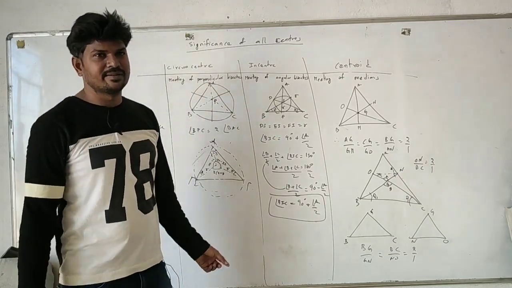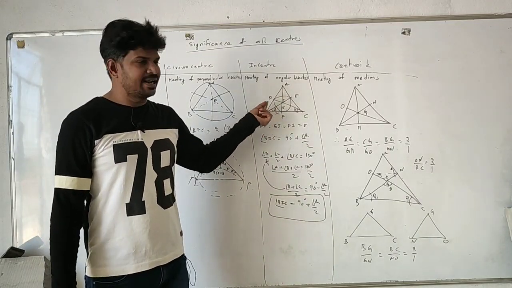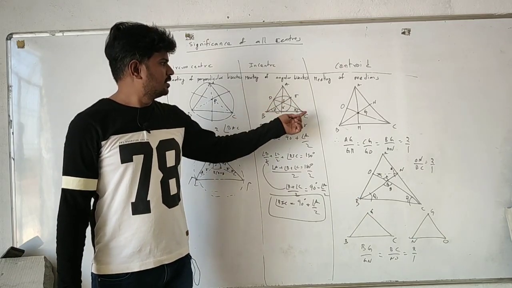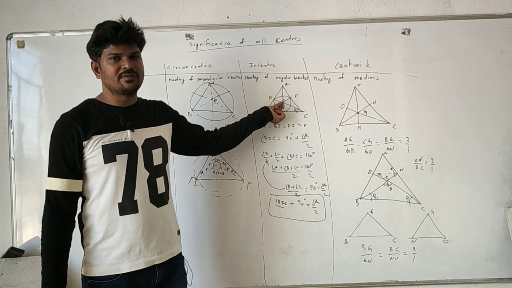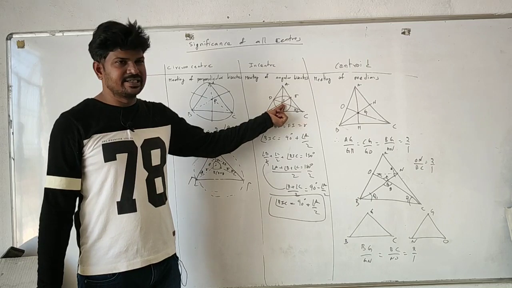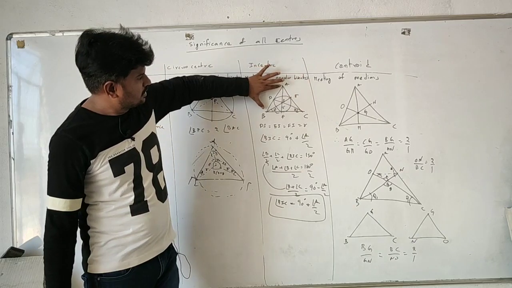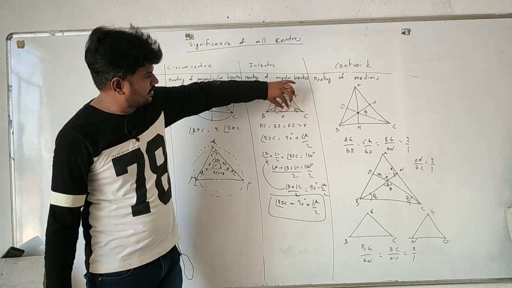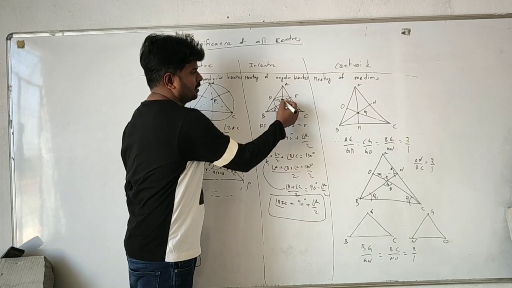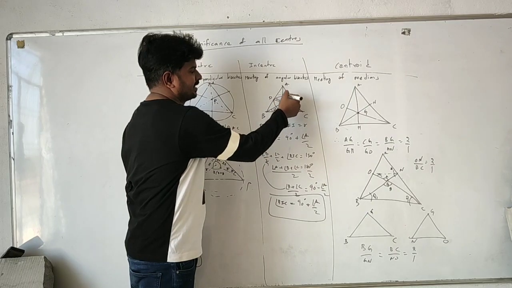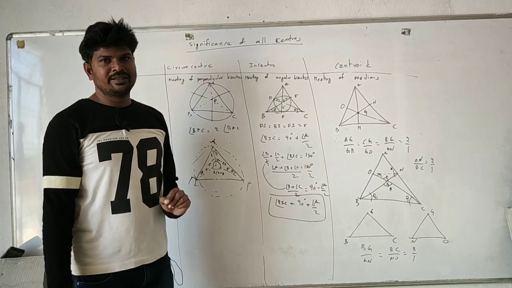Let's go for the incenter. The incenter is the meeting of the internal bisectors of a triangle. Here the internal bisectors are BE, CD, AF. They meet at a point called I, which is called the incenter. What is the advantage? I is the incenter, and it is equidistant from the sides. E, D and F are the points where it touches the sides. It forms a radius R. If you draw with this radius R, you can draw an inner circle which touches the three sides.